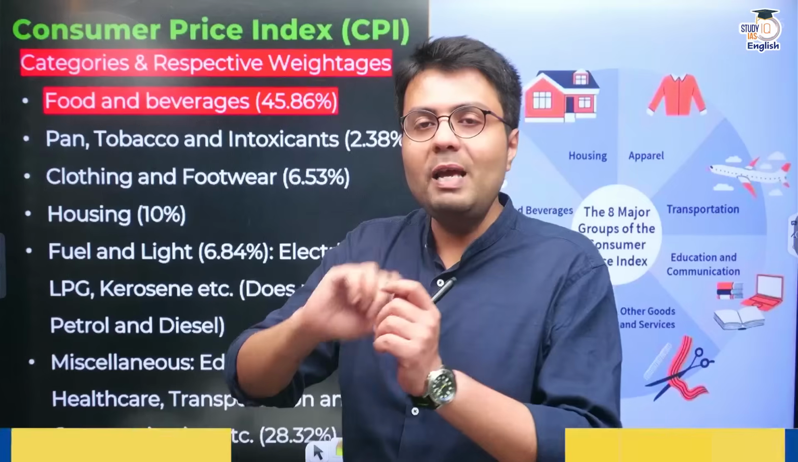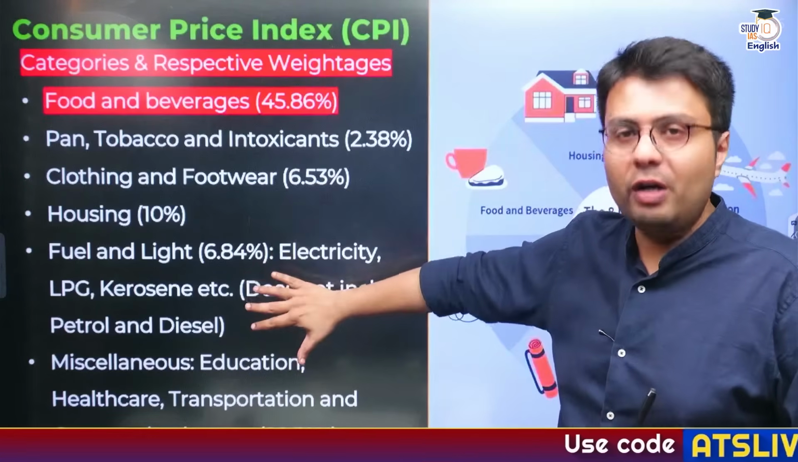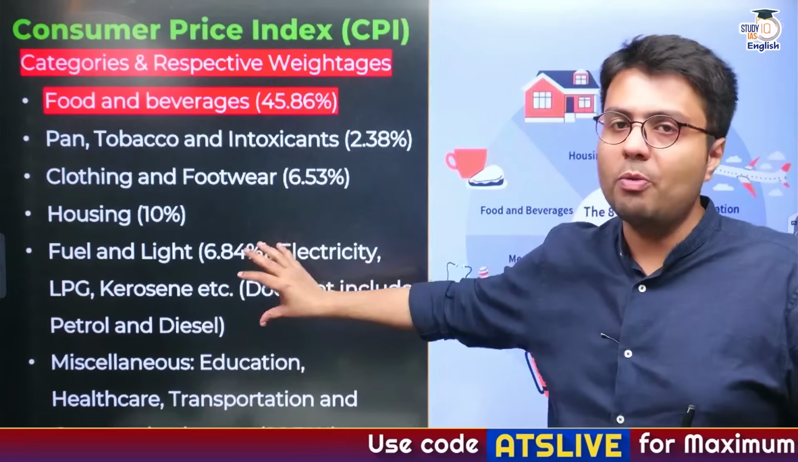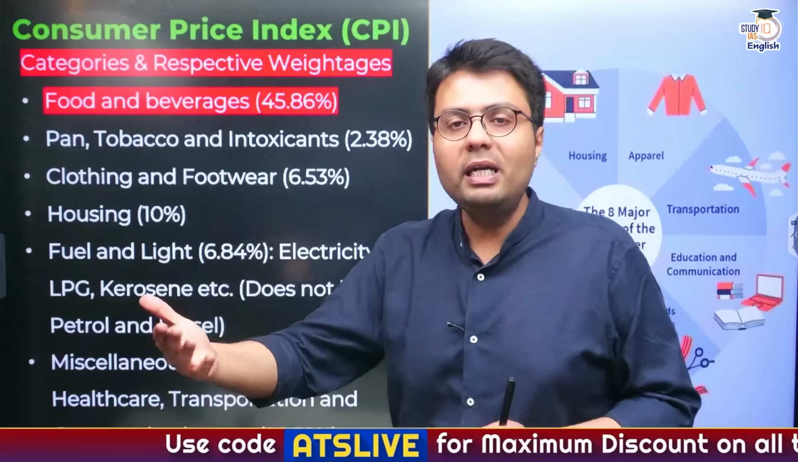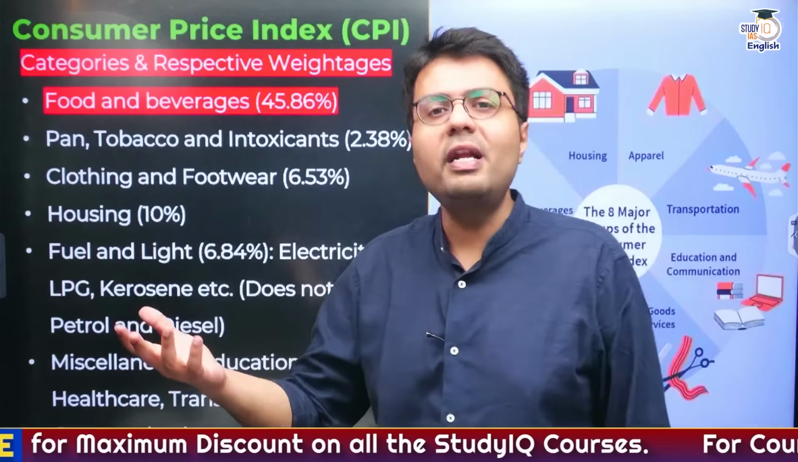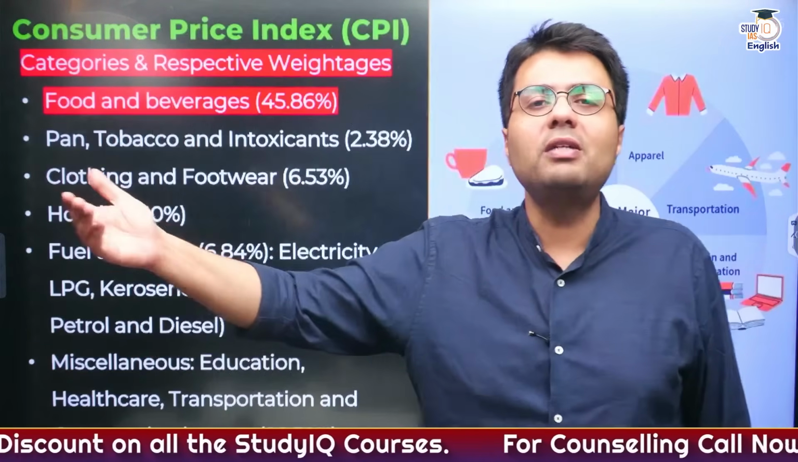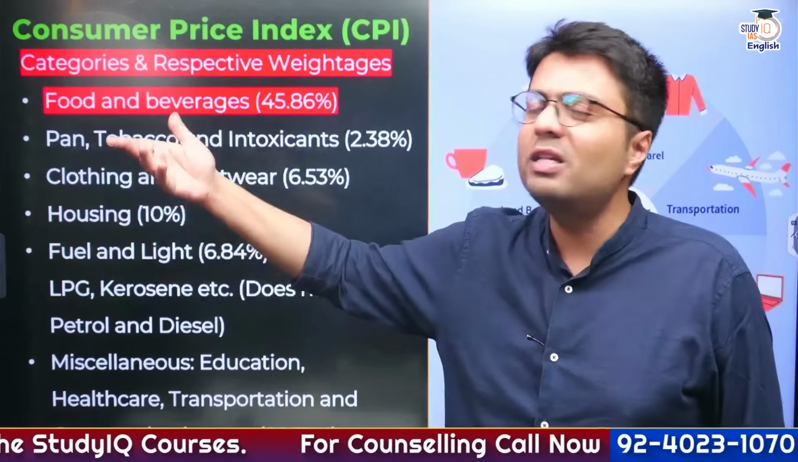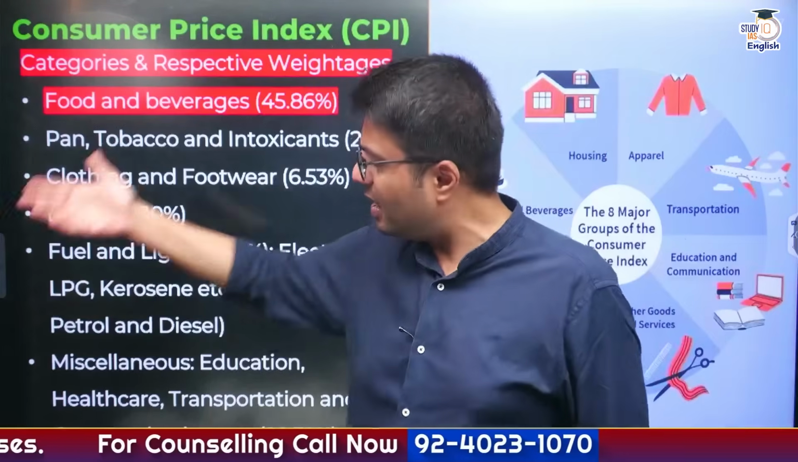So therefore the CPI calculates inflation for different commodities, but the weights given to these commodities differ because automatically we eat food at least twice a day. But do you think we spend on education every day? No, we pay our education related bills, healthcare related bills once a month, once a year, once in a quarter, right?